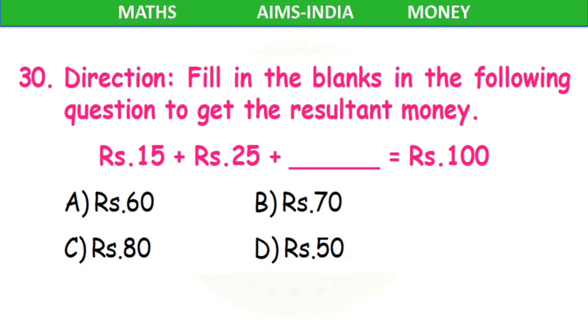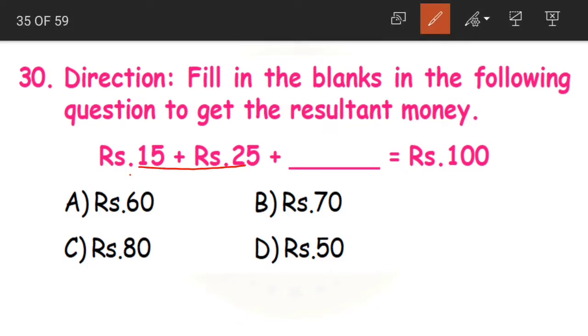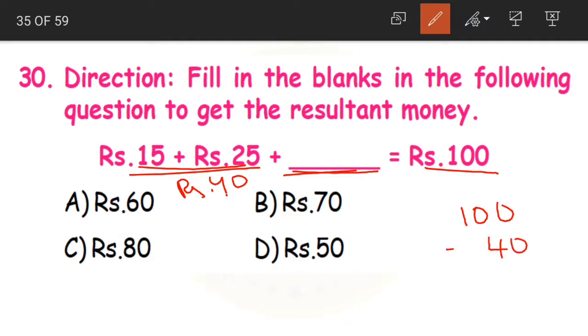Next, again similar question here. 15 rupees plus 25 rupees is equal to 40 rupees. Now 40 rupees plus dash is equal to 100. We need to subtract 100 minus 40. 0. Borrowing.